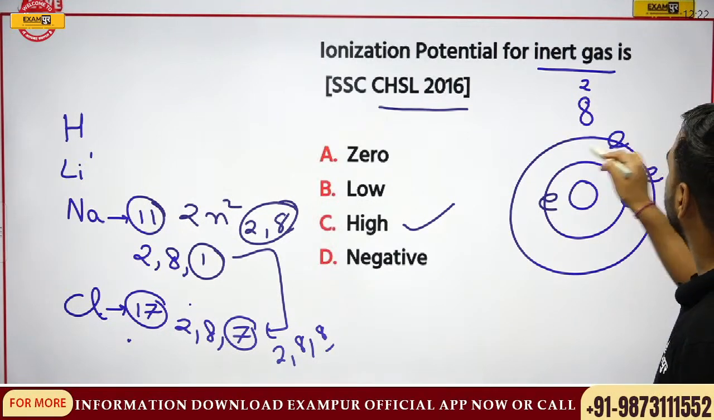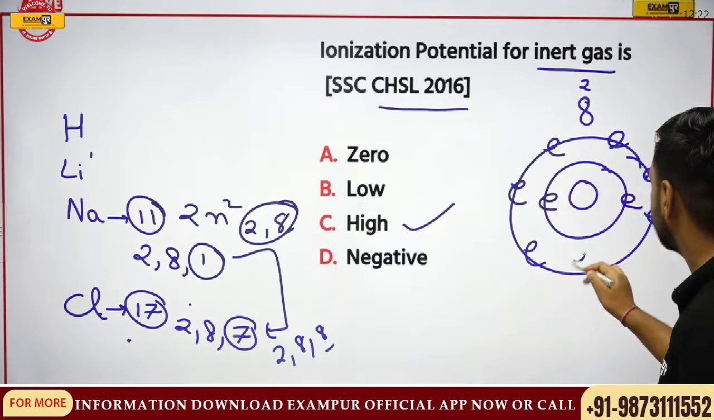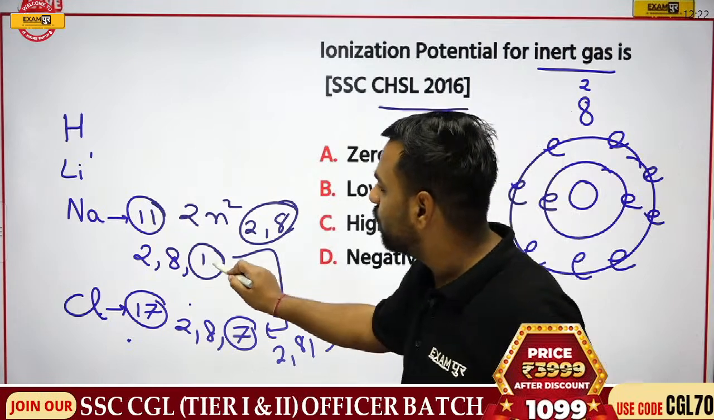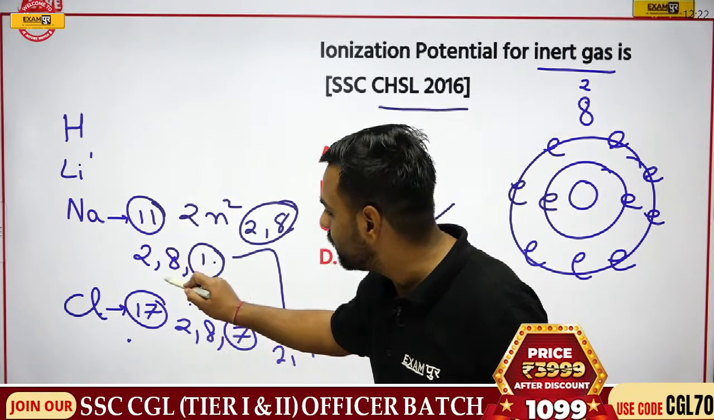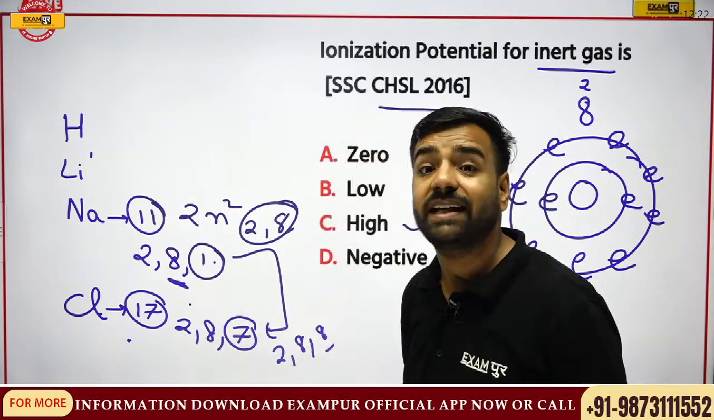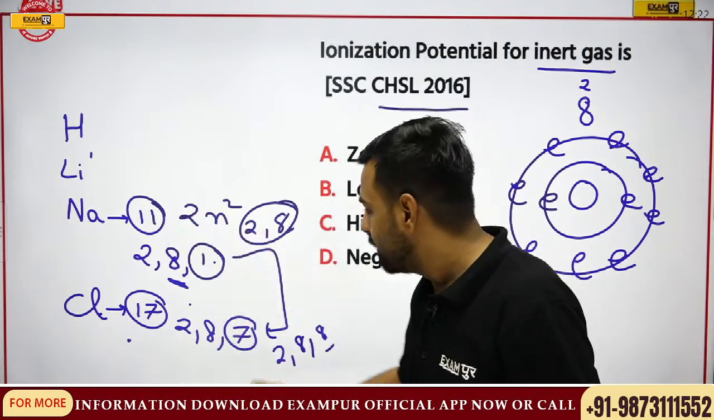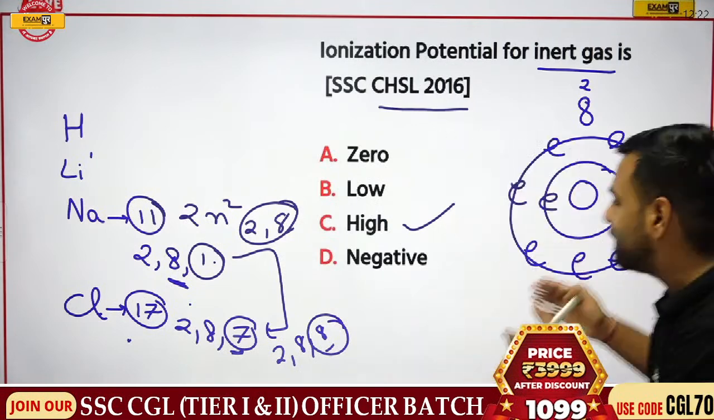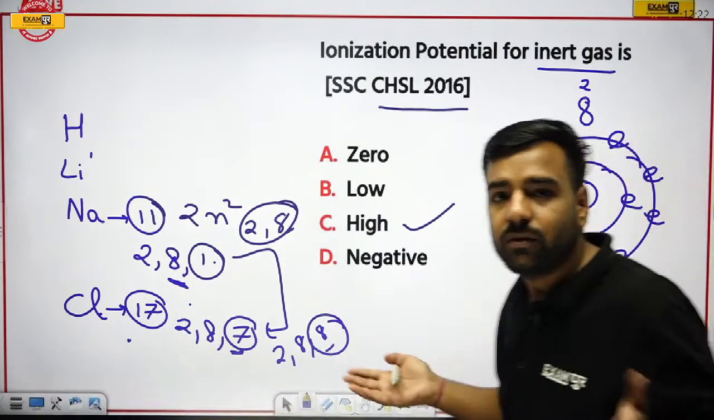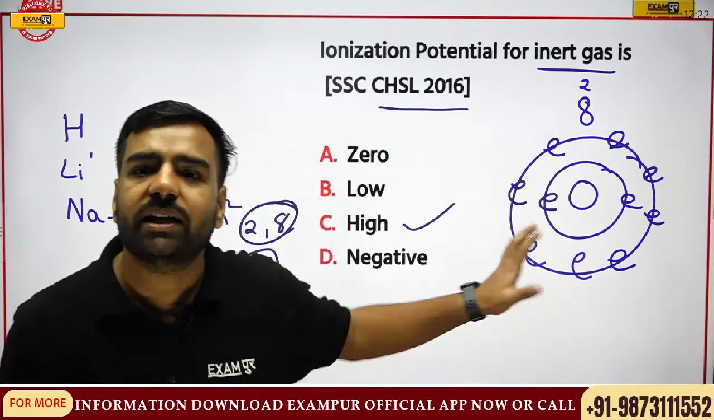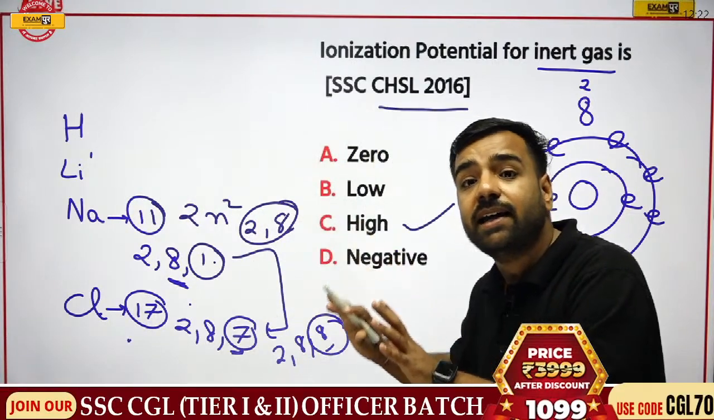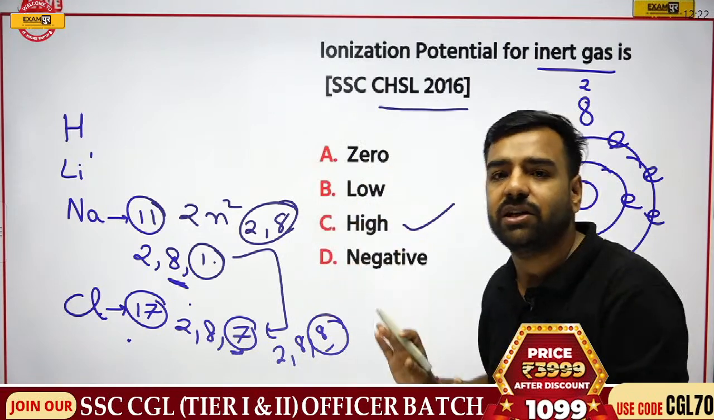1, 2, 3, 4, 5, 6, 7, 8. So they will not give any electron. See, here sodium was giving an electron. Why? Because it wanted its outermost shell to be completed with 8 electrons. That's why it has given 1. Chlorine wanted 1 so that it can again become 8. But since they are already 8, why will they give their electron? They are already complete there. That's why they will have the highest ionization potential.